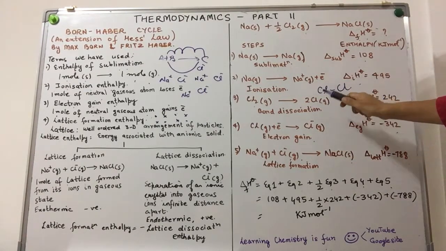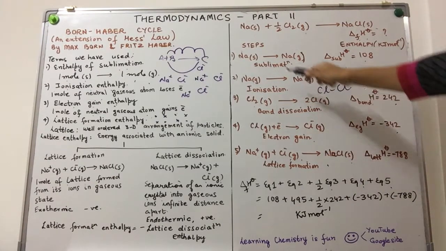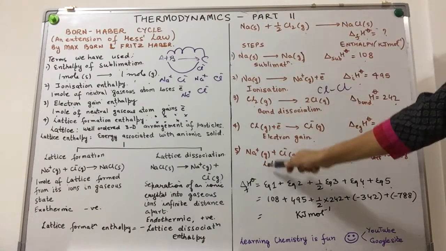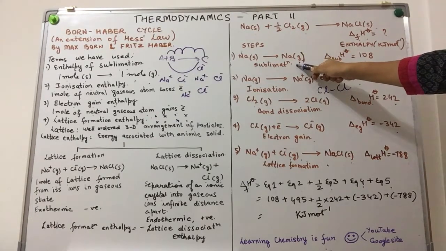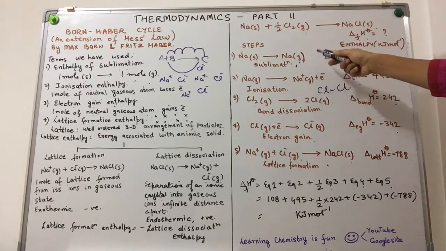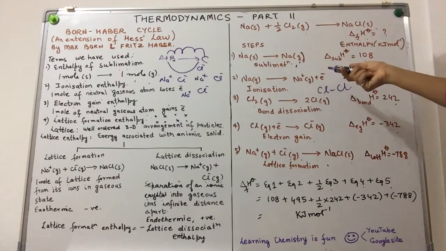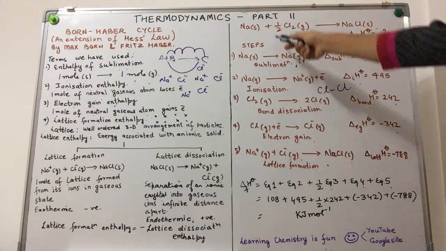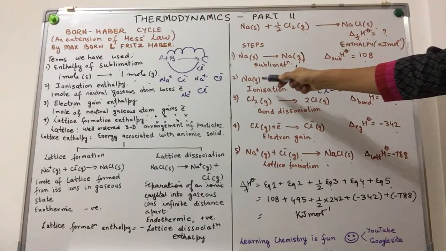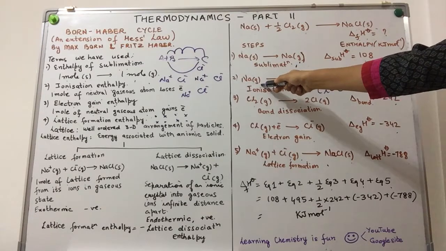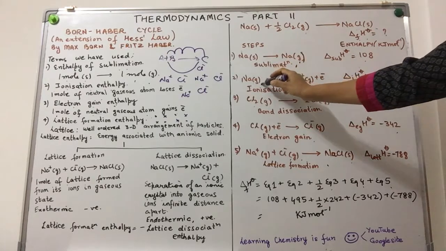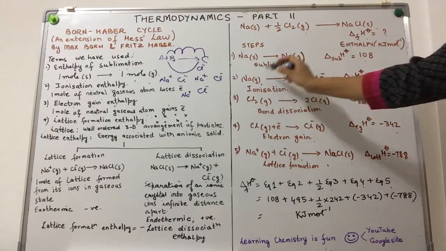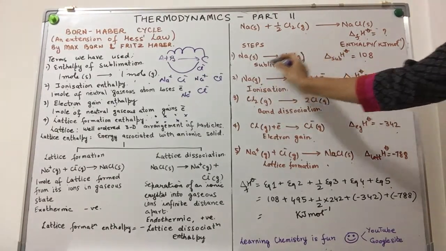So equation 1, equation 3, equation 5. Sodium solid, yes, we want sodium solid, but do we want sodium gaseous atom over here? When I'm taking equation 1, I'm getting sodium in the gaseous form as a bonus. I don't want it. That's not what we want over here. So we need to take equation 2 as well, because what is a product over here is a reactant in the second equation. So when I add them up, they get nullified.